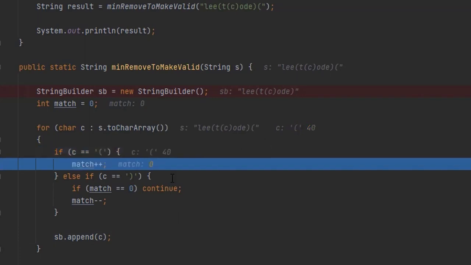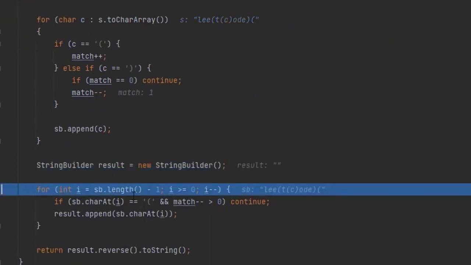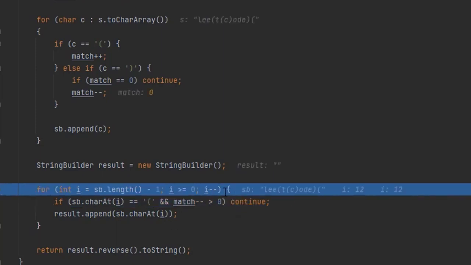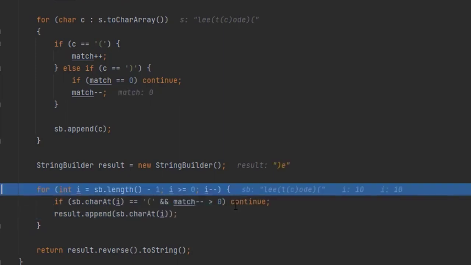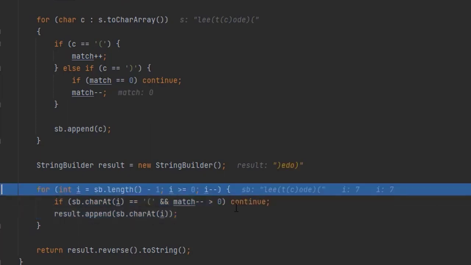Now you see we've got an open paren. So now match is equal to 1, but we're out of characters. So this is what our string looks like, and we can't pass that back. So we'll go down here, and now we're going to go through the string in reverse order. So the first thing we see is we've got this open paren, so we're just going to continue. And then the rest of this is going to just be appended to the result string because some of these are open parens, but the match is not greater than 0. And we did a post decrement on match, so we decreased the value of match after we checked it on that first try, or that first pass.